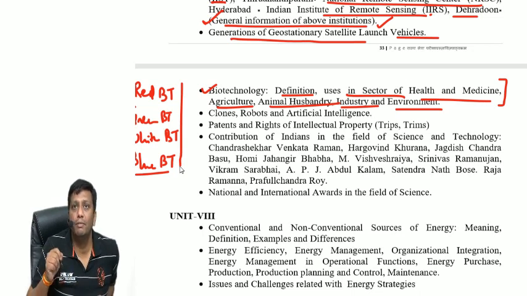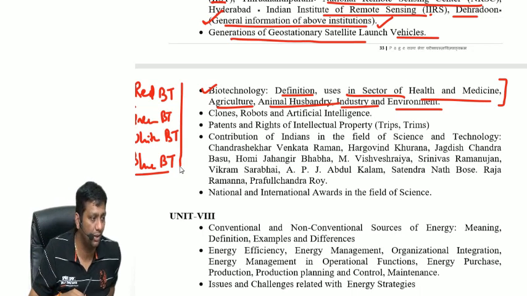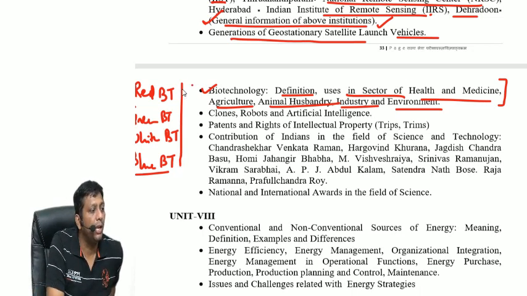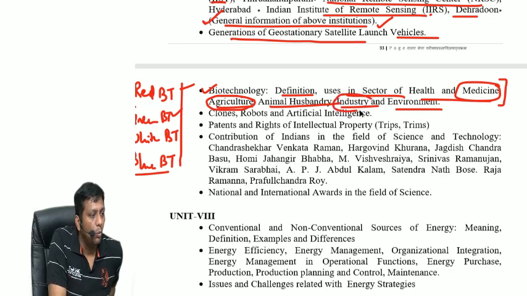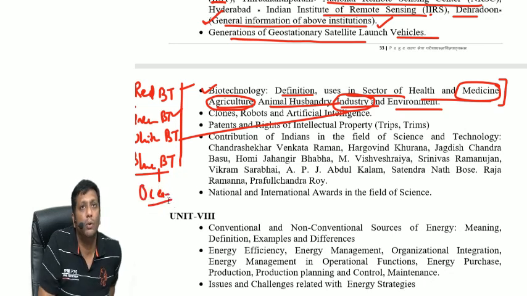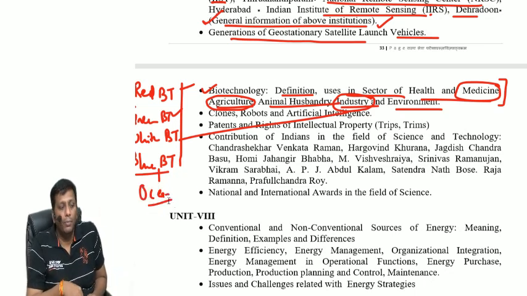It is very relevant and the entire discussion is given there. Those are mentioned in your syllabus, guys. Red biotechnology, application of biotechnology in medicine. Green biotechnology, application in agriculture. White biotechnology, application in industry. And blue biotechnology, application in ocean diversity, ocean uses and so on.